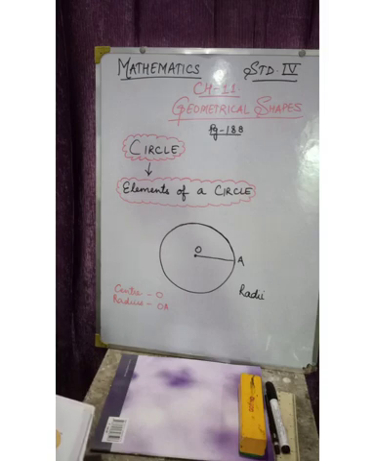Why? Why will their length be equal? Because we have drawn all of them from the center to the boundary of the circle. So the distance will remain the same. Distance will not change. Okay. So this is your radius.